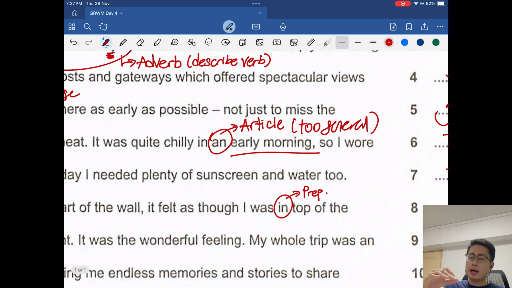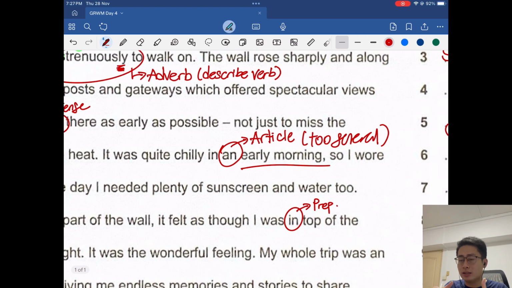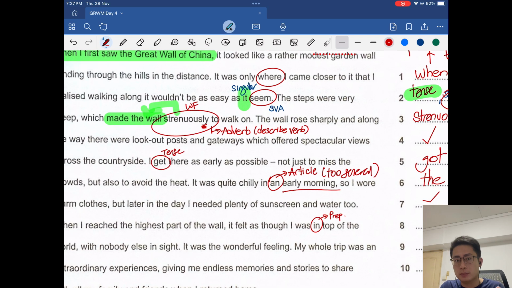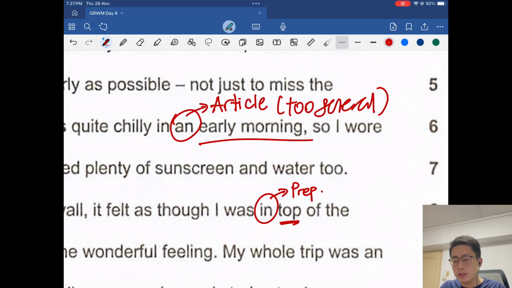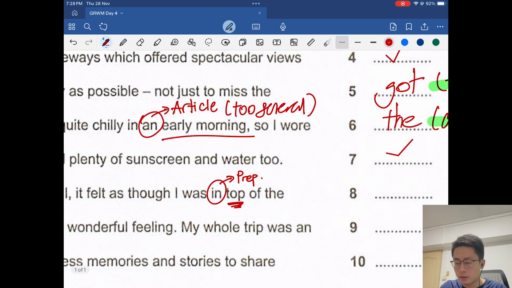We are on top of something, right? It's as if you are standing on top of it. Your position on the object, on top of it, above it. If you're in top, if you're in the world, it means that you're just part of it. You're just inside it, just one of the billions of people that we have on this world. And that would not make sense because of the word top here. So we often use the preposition on to be accompanied by top. So it's on top.